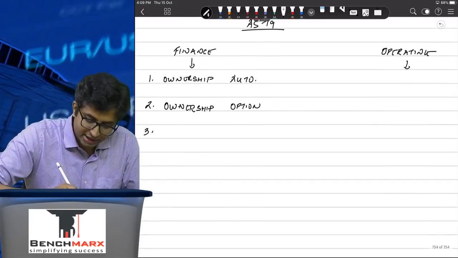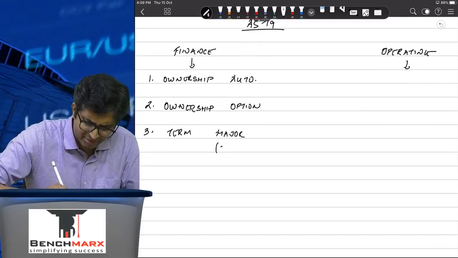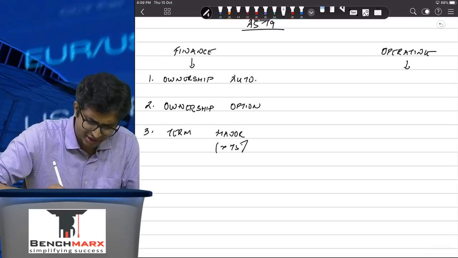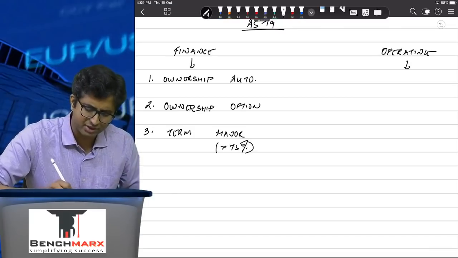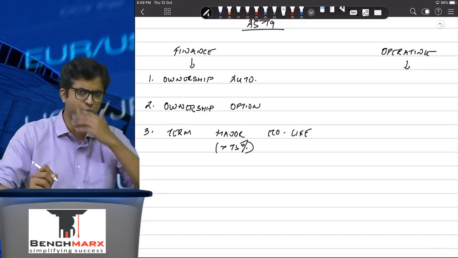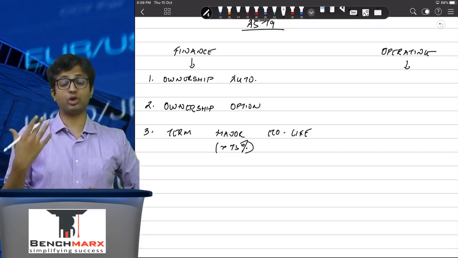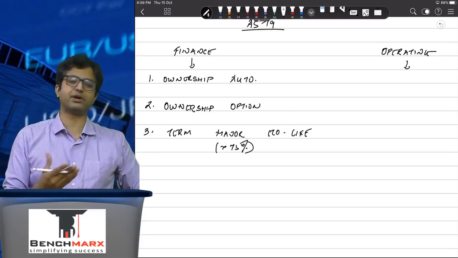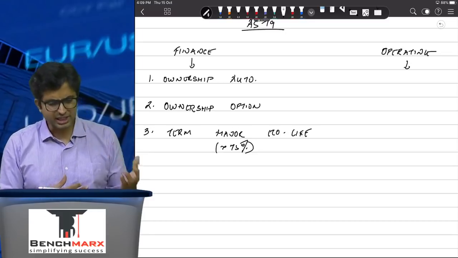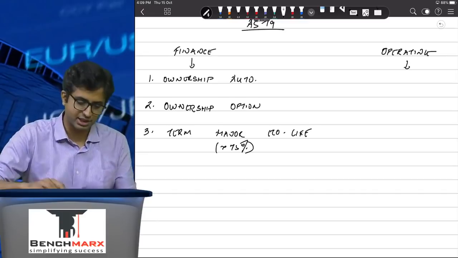Third, the lease term covers a major part of the economic life, and major part has not been defined. However, it can be interpreted as greater than 75%. Major part, lease term covers a major part of economic life of the asset. Usually your regular leases don't cover almost the entire life of the asset. If your lease term is covering more than 75% of the life of the asset, it is highly likely that you will take all the benefits and bear all the risks of the asset as well.